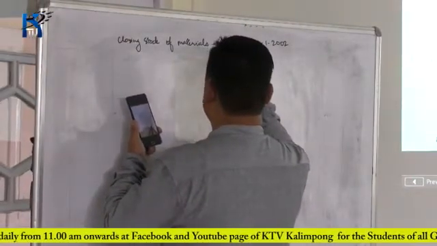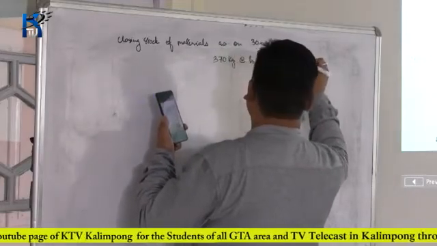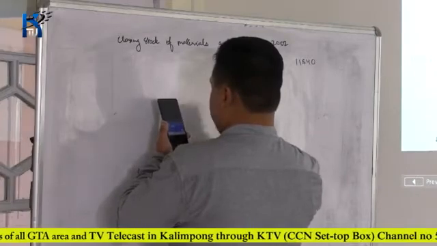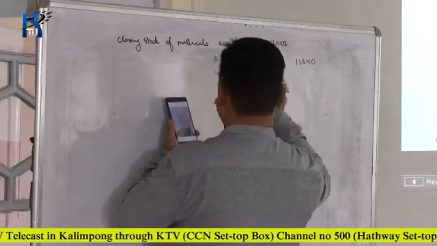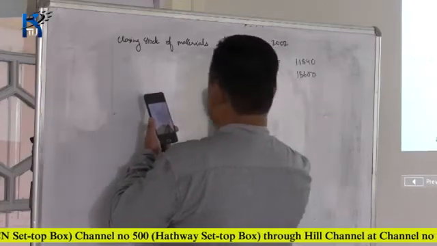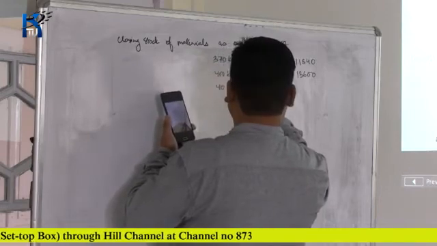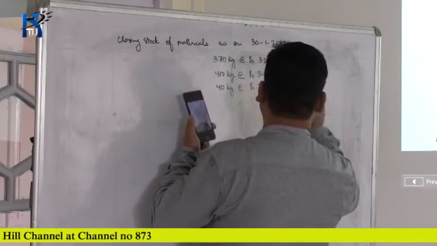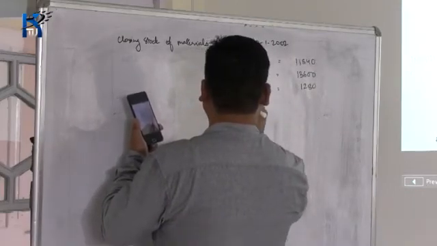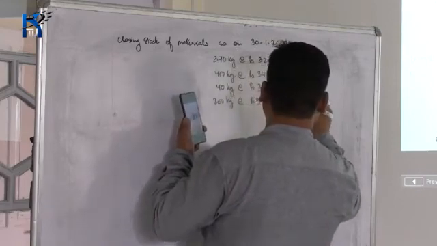There is first batch 370 kg at the rate of rupees 32 equals 11,840. 400 kg at the rate of rupees 34 equals 13,600 rupees. 40 kg at the rate of rupees 32 equals 1,280, and lastly 200 kg at the rate of rupees 36 equals 7,200.